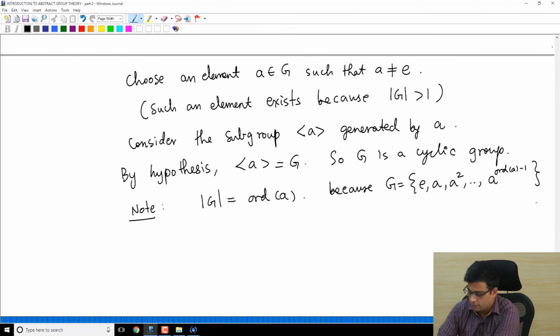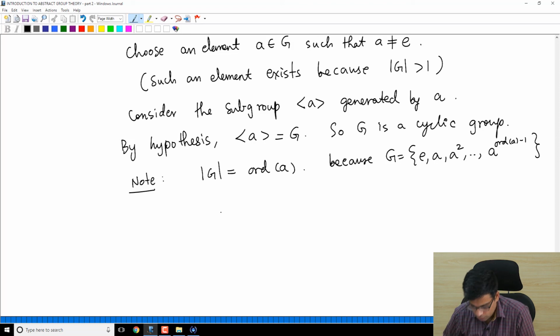You take powers of A and go all the way up to order of A minus 1. The next power, which is A power order of A, will be E. How many elements are here? Order of A many elements. So that's the order of G.